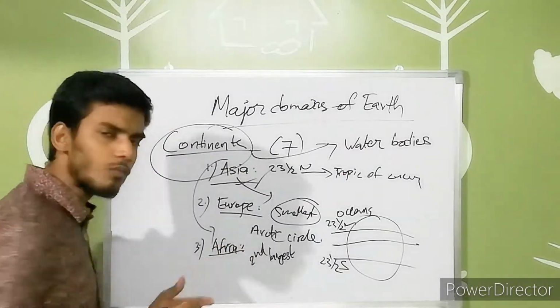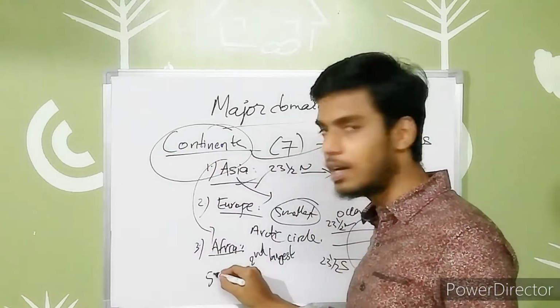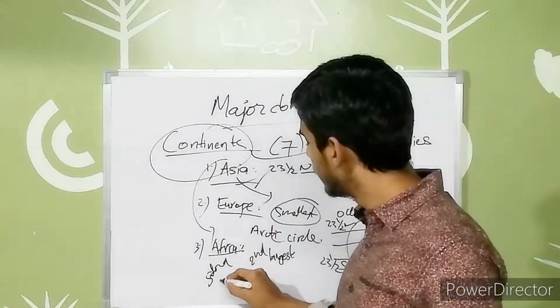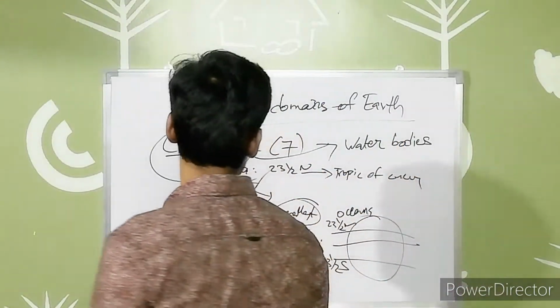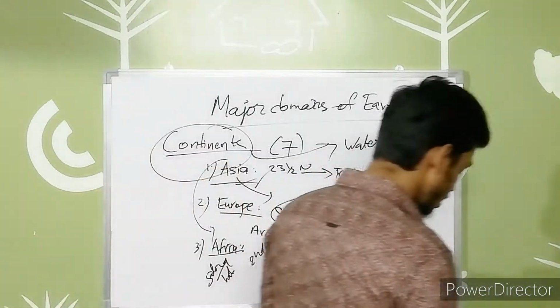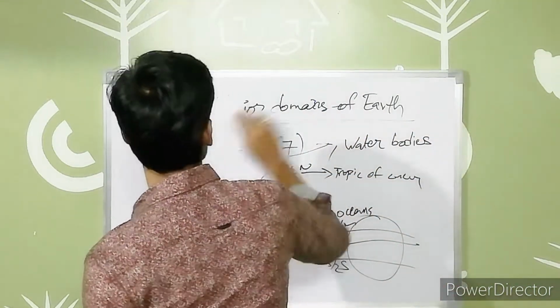Next, in this Africa, one more thing we have to notice, the Sahara Desert, which is the hottest desert in the world, is present in Africa. That is regarding this African continent. And the next thing, we have to move to North America.